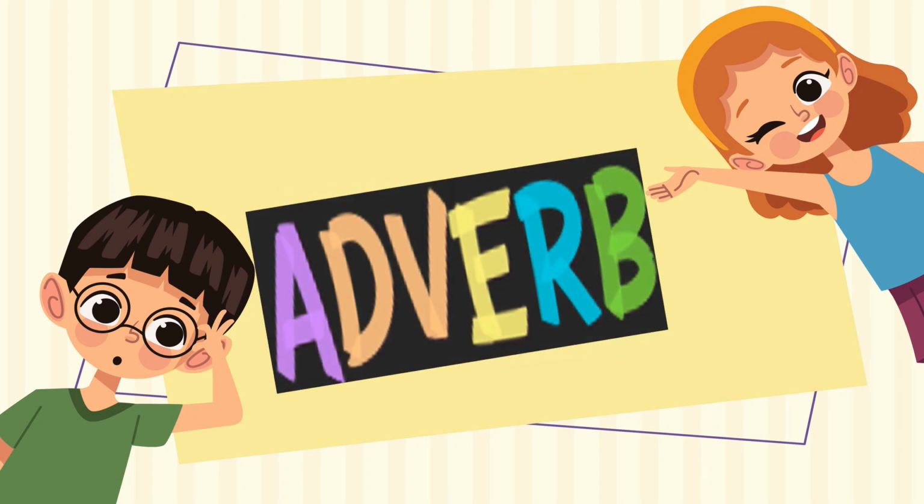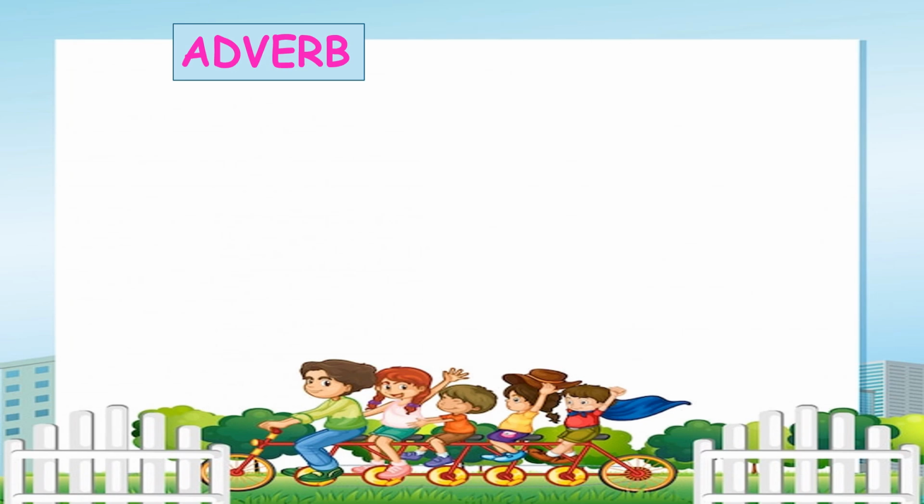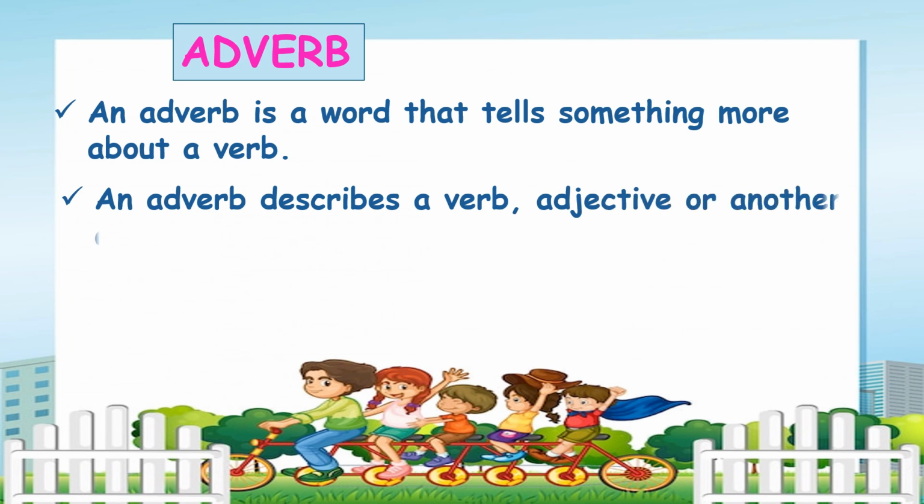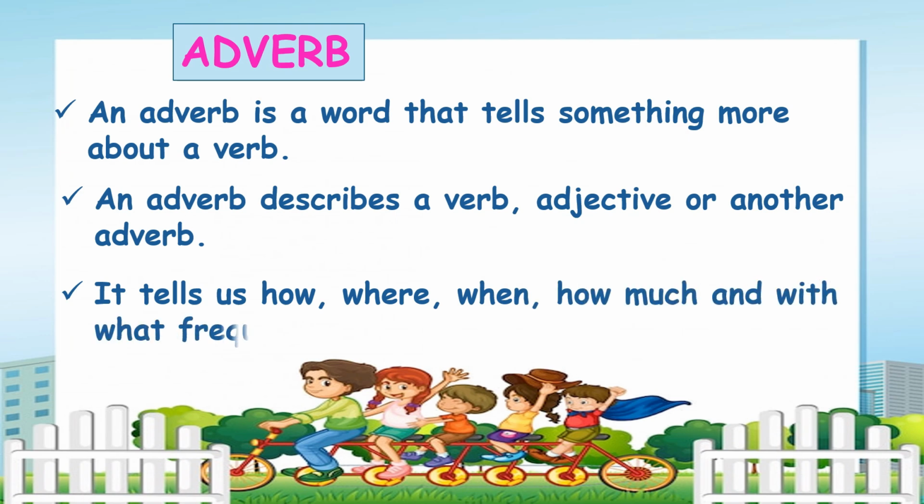Adverb. An adverb is a word that tells something more about a verb. An adverb describes a verb, adjective, or another adverb. It tells us how, where, when, how much, and with what frequency an action happens.